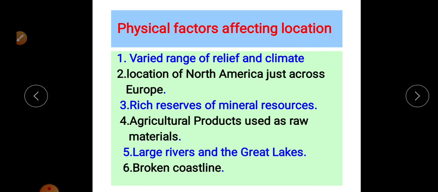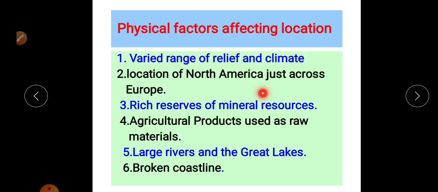Now we discuss the physical factors affecting the location of the industrial regions in North America. The first is the varied range of relief and climate. We discuss this point. There are mountain regions and extensive plains. There is also the prairie plain, and the north Great Plain is also there, which is very important and supportive for the development of industrial regions in North America.